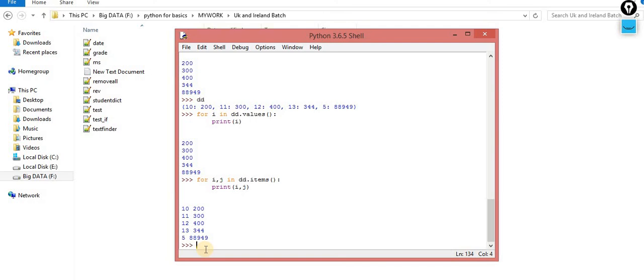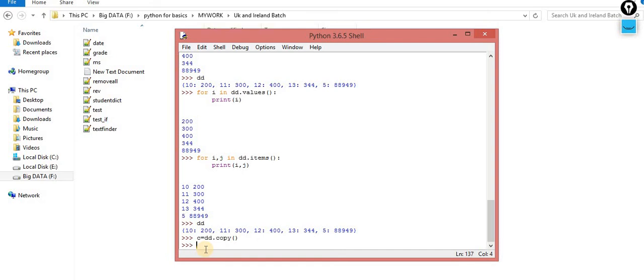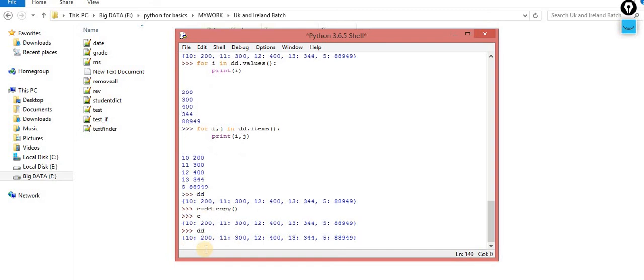Now the next one is copy. This one is your dictionary. We know very well what copy means, that is cloning. Inside c, dd.copy(). Now print c, print dd. If any changes are made inside c, that won't reflect in dd. If any change is made inside dd, that won't reflect in c, because I copied it.